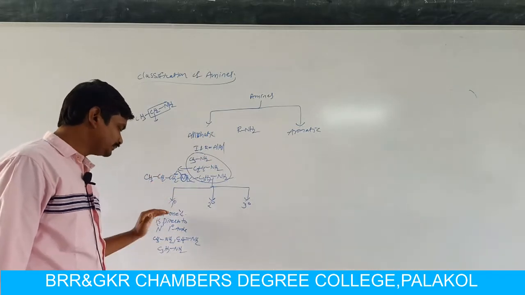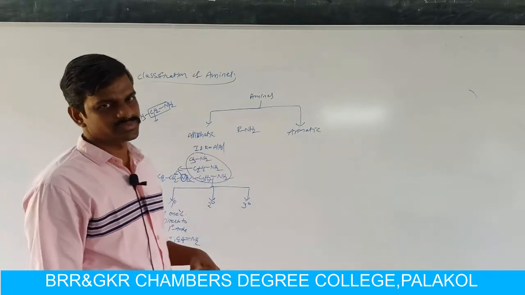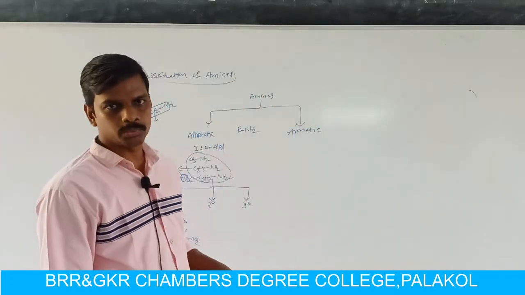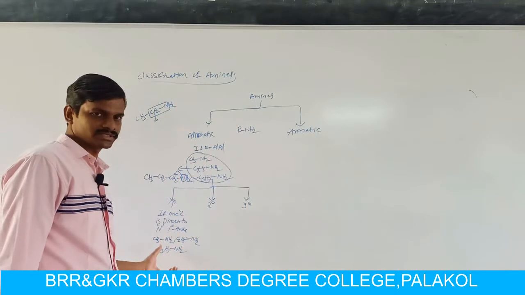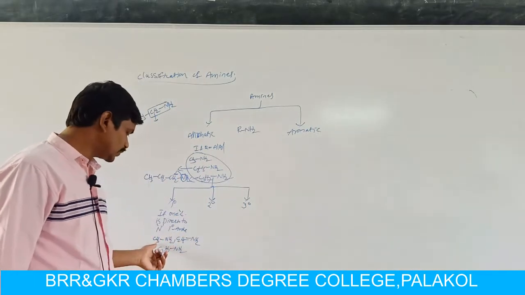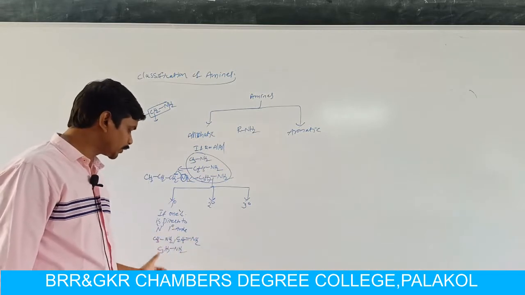What is a primary amine? If one carbon atom is directly attached to the nitrogen atom in the amino group, they are called primary amines. These are the examples of primary amines: methylamine, ethylamine, propylamine.